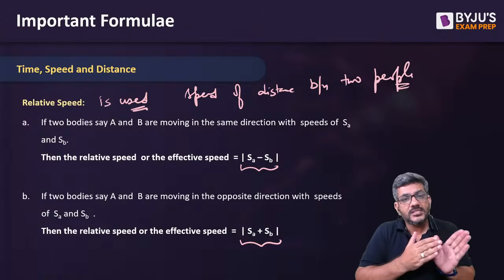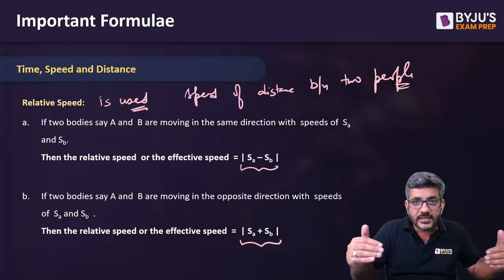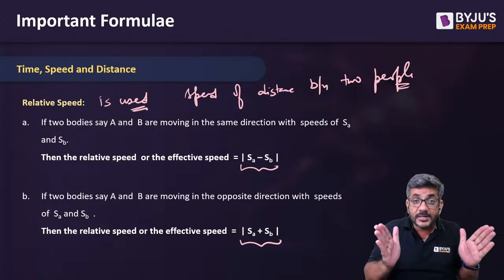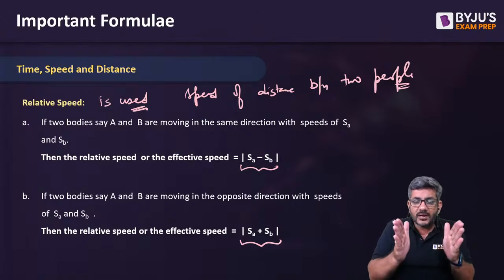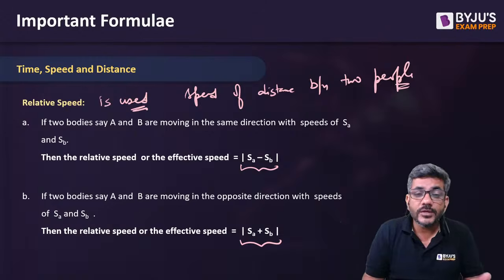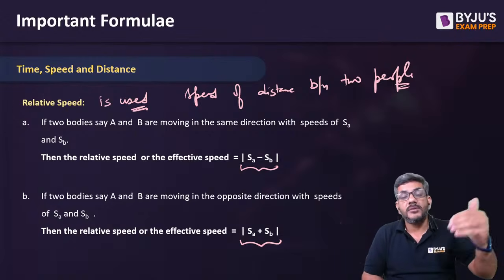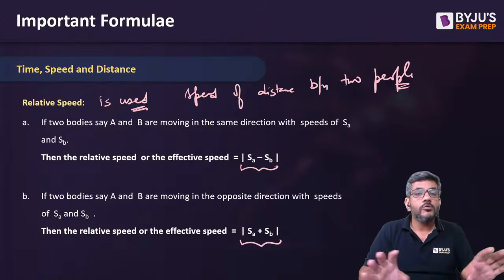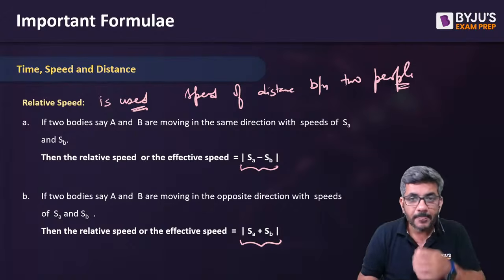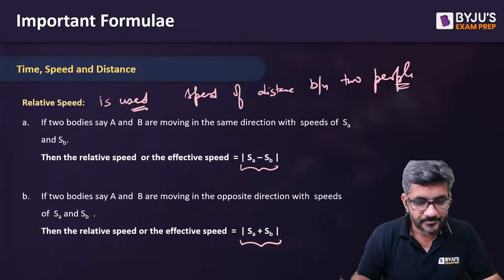If both are moving in the same direction, at what speed is the distance increasing? a minus b. If both are moving in opposite directions, at what speed is the distance between them decreasing? That is a plus b. If both are moving away from each other, at what speed is it increasing? That is a plus b. So whenever the question is in how much time this guy would be this many meters ahead, in how much time this guy would be this many meters behind, in how much time they are going to meet, in all those cases the speed that you use is relative speed. That is the formula for relative speed here.